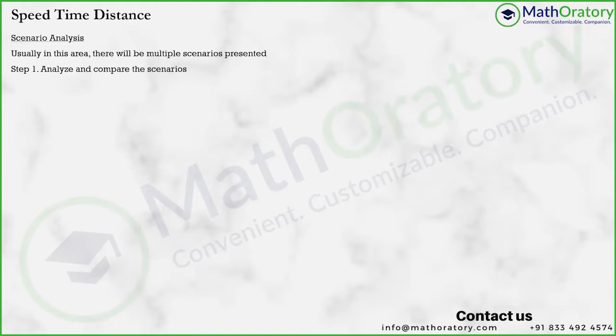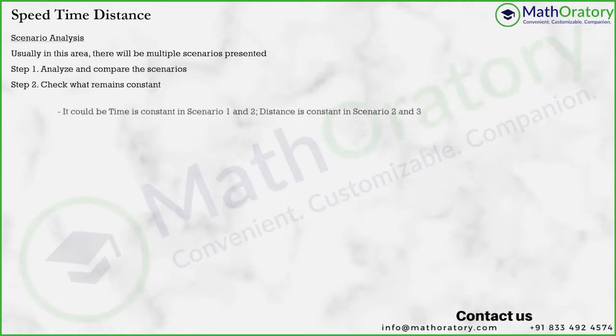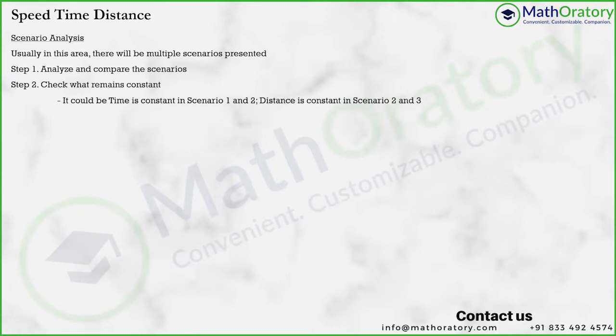So how to compare that? What you do is try to figure out what remains constant. It could be that the distance remains constant. It could be the speed remains constant. It could also be that there are multiple scenarios, say three scenarios as written in this example. Suppose in the first two scenarios the time remains constant, and in the second and third scenario the distance remains constant.